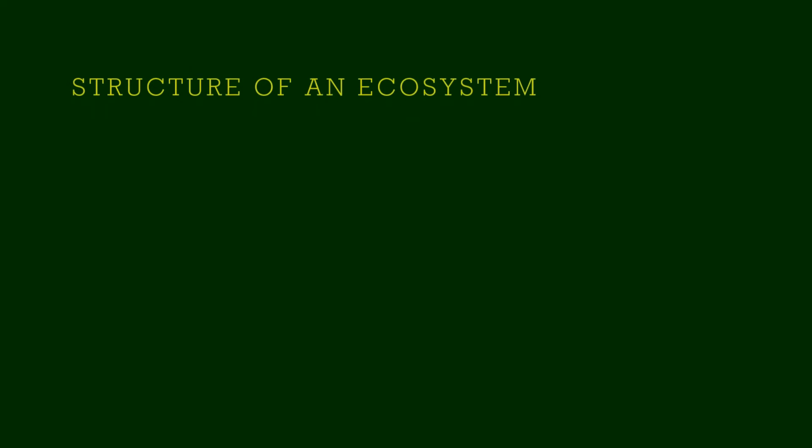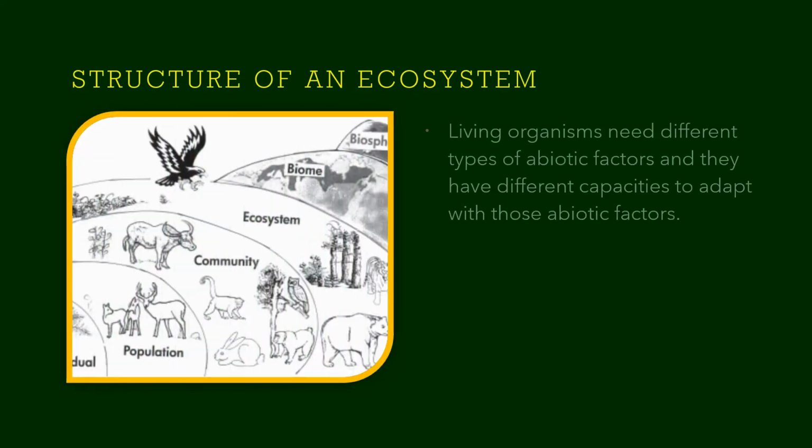Let us have a look at the structure of an ecosystem. Children, if you look at the living organisms, they need different types of abiotic factors and they have different capacities to adapt to those abiotic factors. Do you understand what I mean? Imagine some living things that are living at a great height on very large mountains. At the top of a mountain there will be very little oxygen, and the living things that are living there will be able to survive even with a small amount of oxygen.